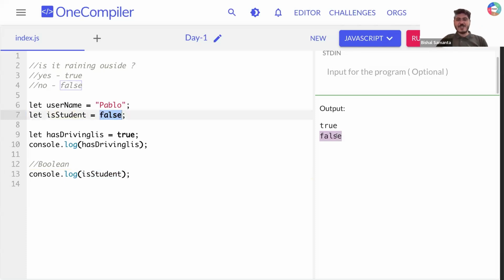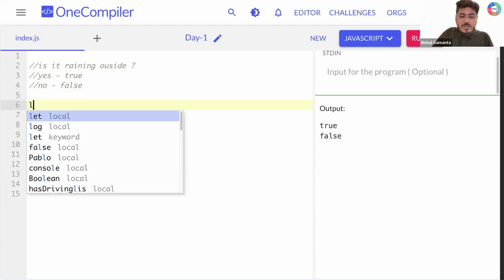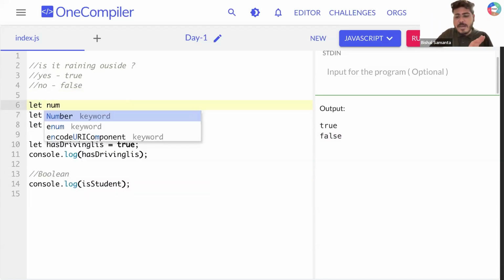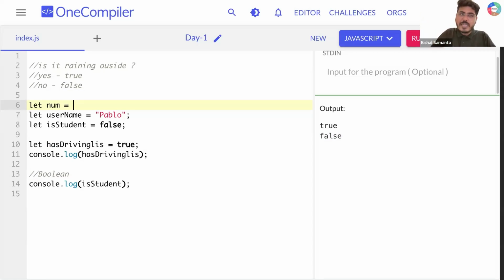Sorted? Clear? I need everyone's response. You understood the power of data types. So how many data types have we learned today? Three data types. What is the first data type? String. So whenever you have any value inside quotation marks, this is a string. What is the second data type we learned? Second data type is number. When you need to store any number, you can store it like that: any variable name that you want, followed by any number that you want to store.